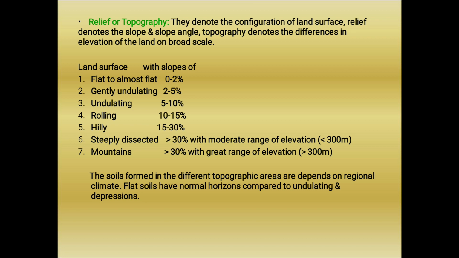Likewise, according to the percent of slope, this relief or topography varies. And the soils which are formed in these different topographic areas depend on the slope. Flat soils have a normal horizon compared to undulating and depressions, that means sloping areas.